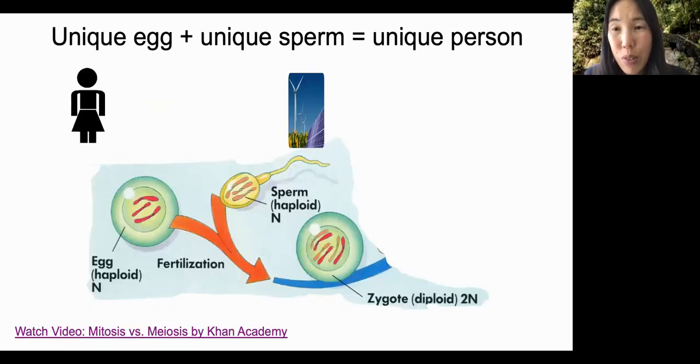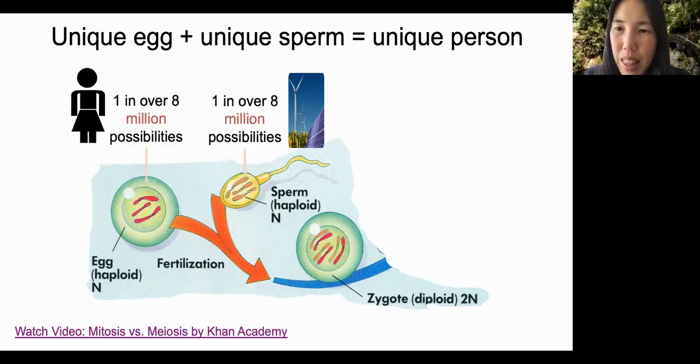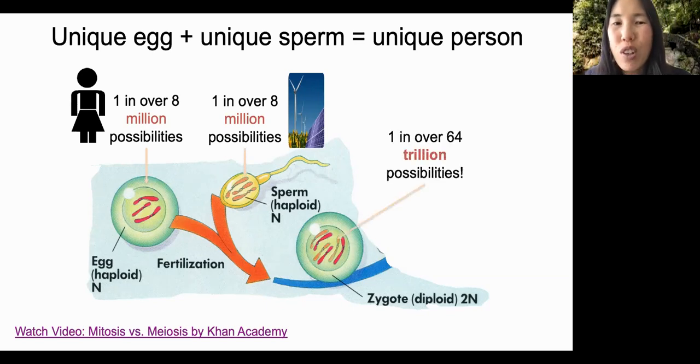Each woman, through genetic recombination and meiosis, through random lineup and crossing over, can make over 8 million different types of eggs. Same for the man. He can make over 8 million different types of sperm. Then, any random sperm can fertilize any random egg, so there are over 64 trillion different possibilities for a single zygote from the same mother and father. That is why no two siblings are exactly alike, except for identical twins. This is how we get what we call genetic diversity.